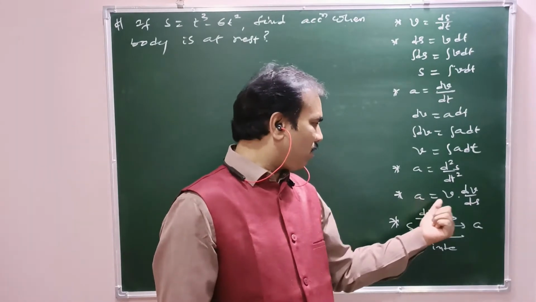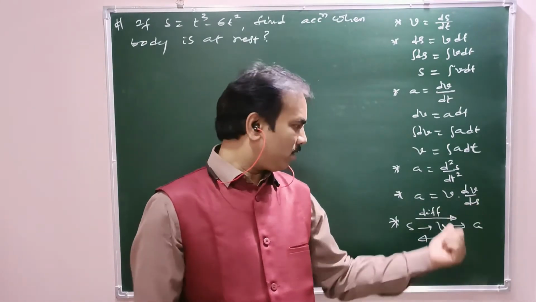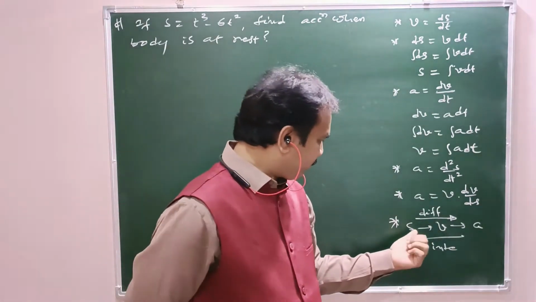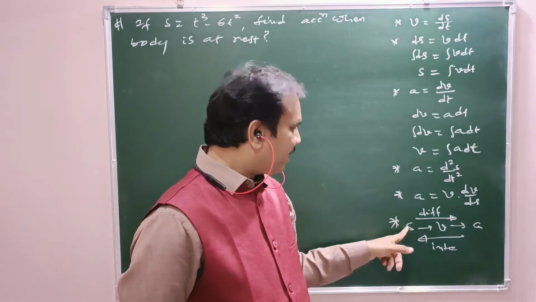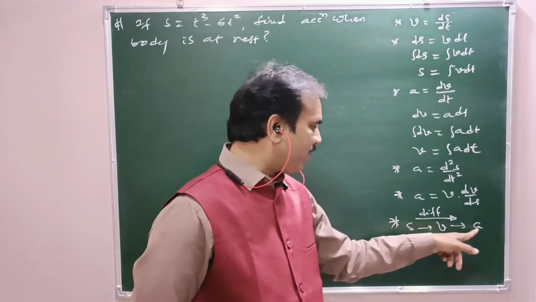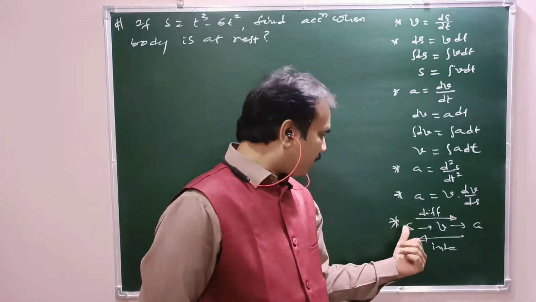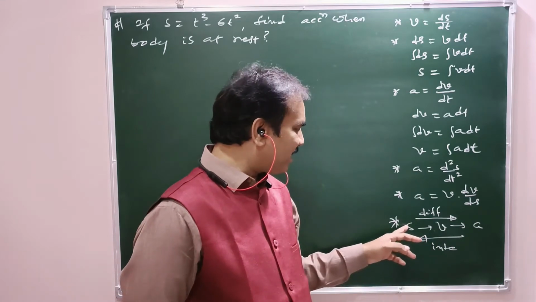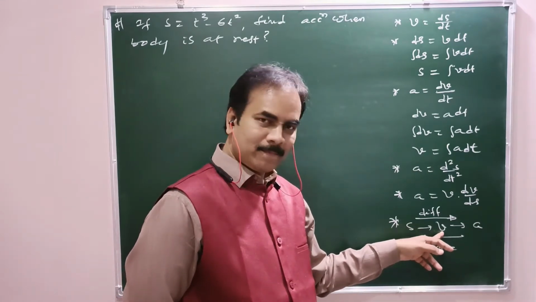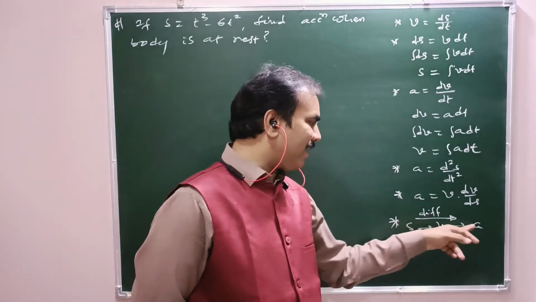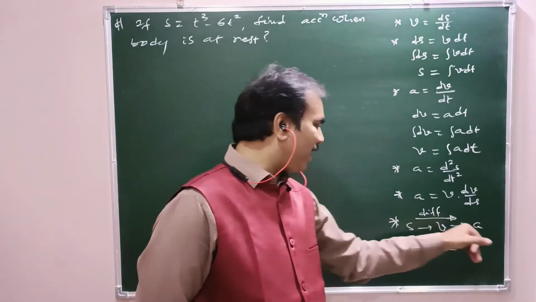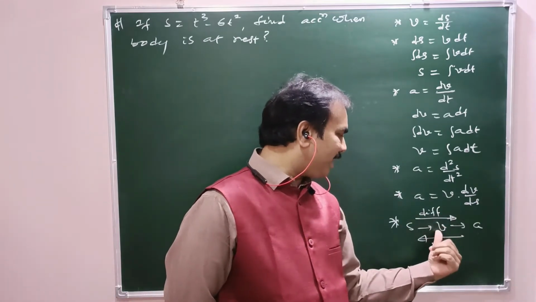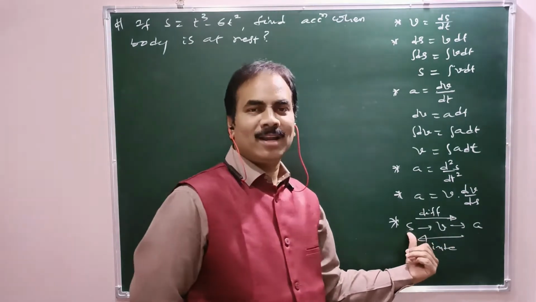That is another relation: v into dv by ds, by the chain rule. Now from this we can observe that ds by dt equals v, and dv by dt equals a. Differentiating s with respect to time gives v, and differentiating v with respect to time gives acceleration. So from left to right, s, v, a, we get the next quantity by differentiating the previous quantity.